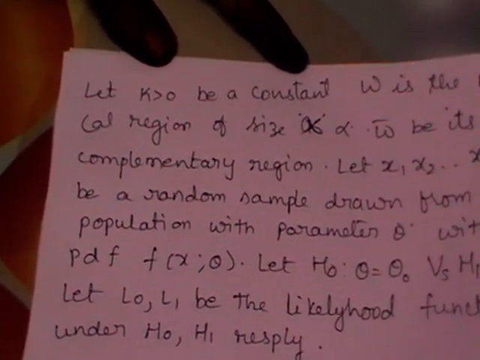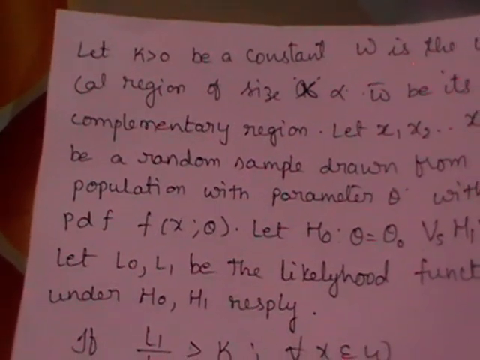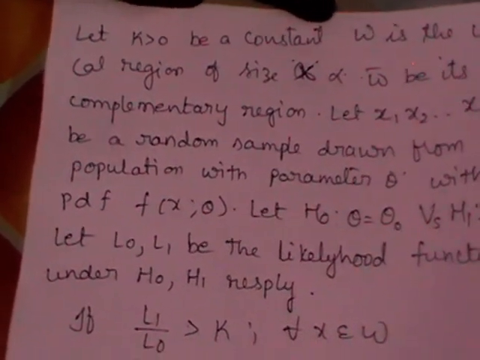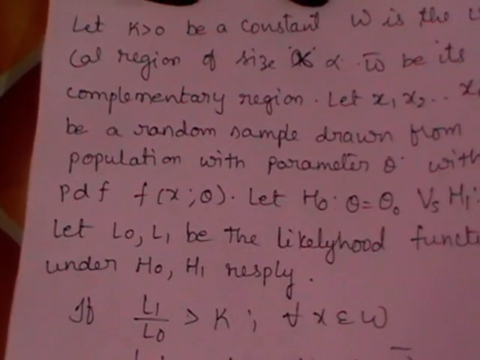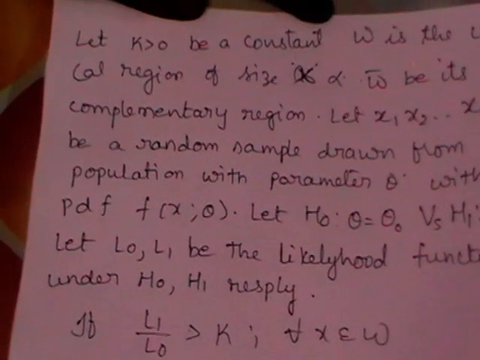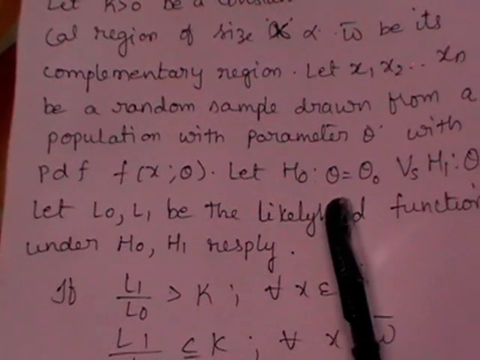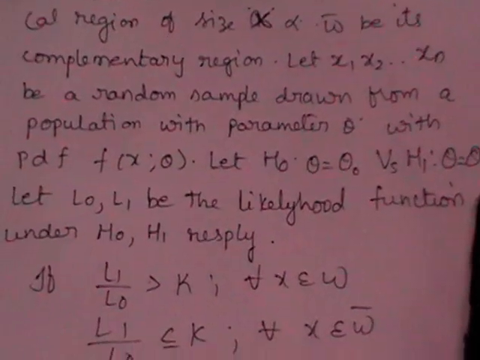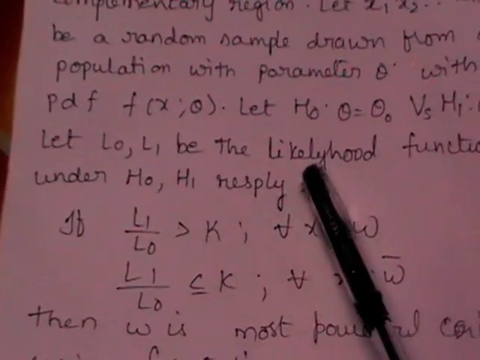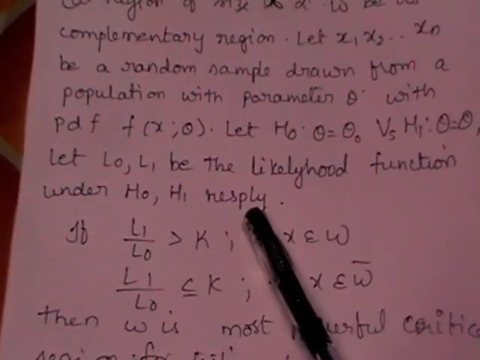Let us go to the statement. Let k greater than 0 be a constant and omega is the critical region of size alpha and omega bar is its complementary region. Let x1, x2, xn be a random sample from a population with parameter theta and PDF f(x, theta). H0 be the null hypothesis for testing theta is equal to theta naught, and H1 is the alternative hypothesis for testing theta is equal to theta 1. And L0 and L1 are the likelihood functions under H0 and H1. The purpose of this NP lemma is to obtain the most powerful critical region or BCR.